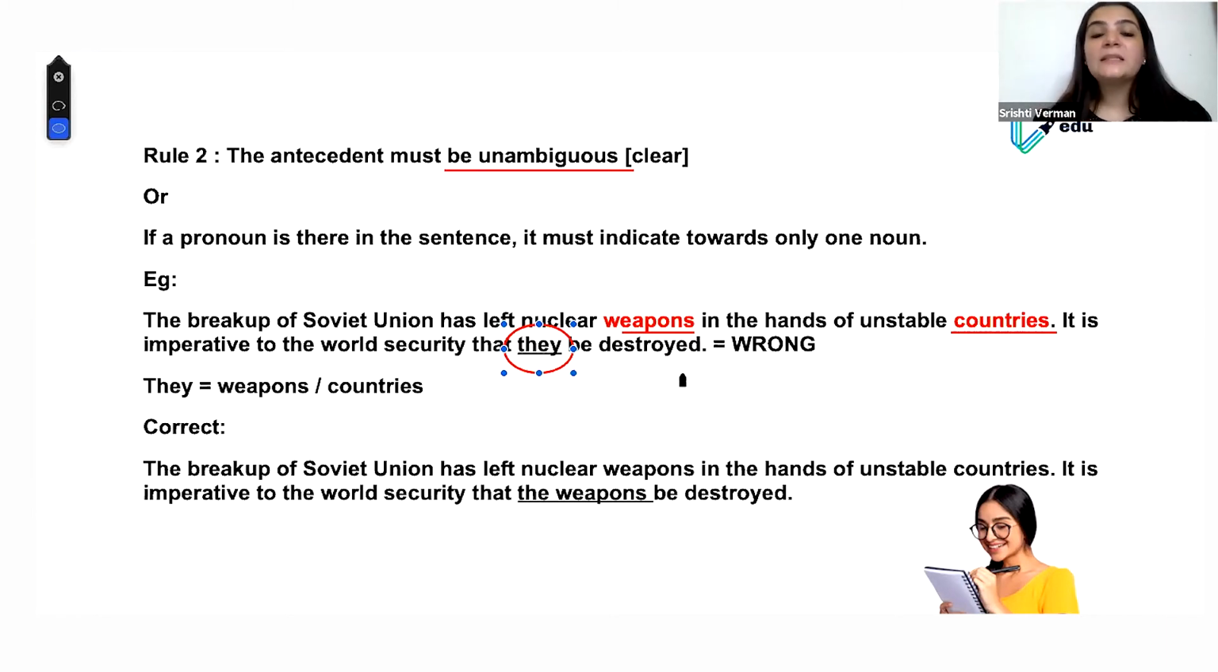And guys, this is a Manhattan question. When I tell you that the questions we are taking in class or everywhere are actually tested in your actual GMAT: the breakup of the Soviet Union has left nuclear weapons in the hands of unstable countries. It is imperative to world security that they be destroyed. It's obvious, for meaning clarity, that we have to destroy the weapons.